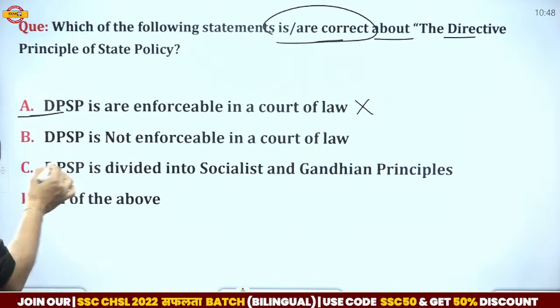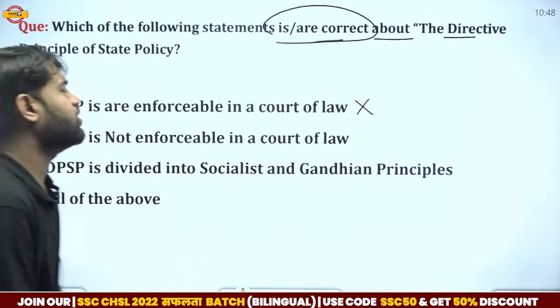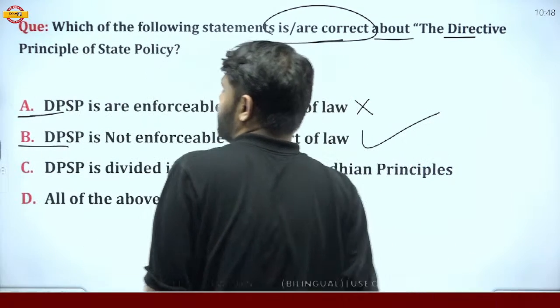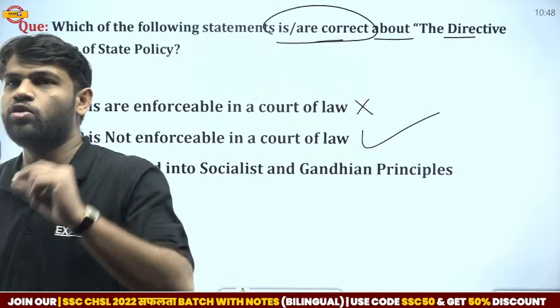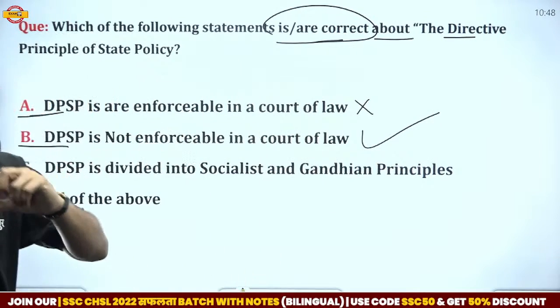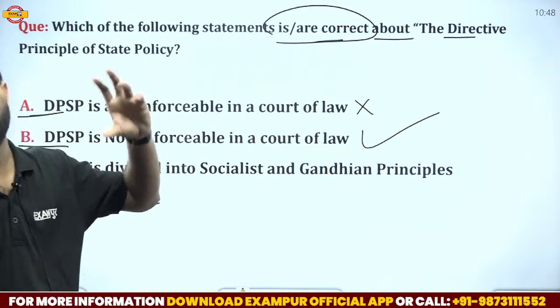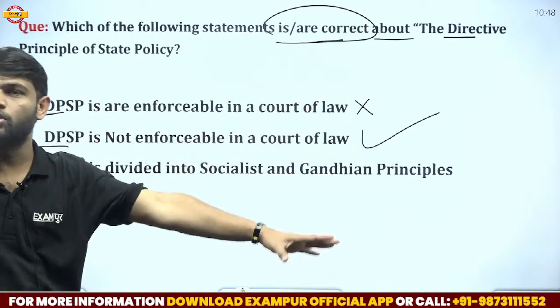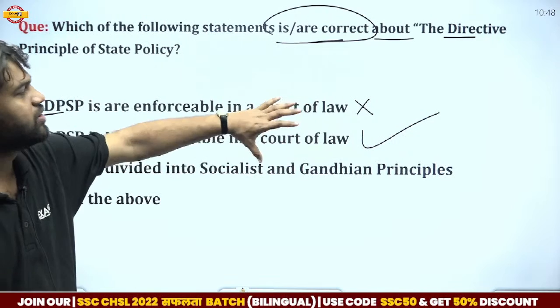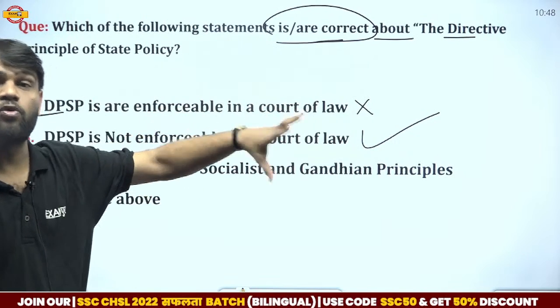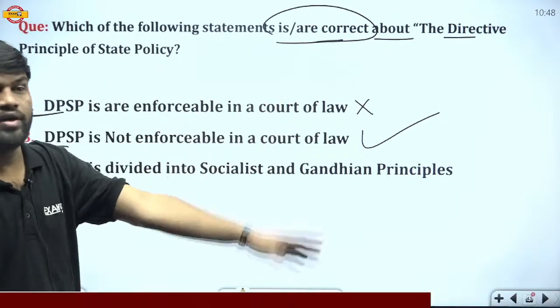But they ask the correct statement. DPSP is not enforceable in a court of law. That is the correct statement about the DPSP. DPSP cannot be objected to in the court. That is the most negative point of DPSP. And all the provisions of DPSP are very positive, but its nature, that it is not enforceable, is not very good for the nation.